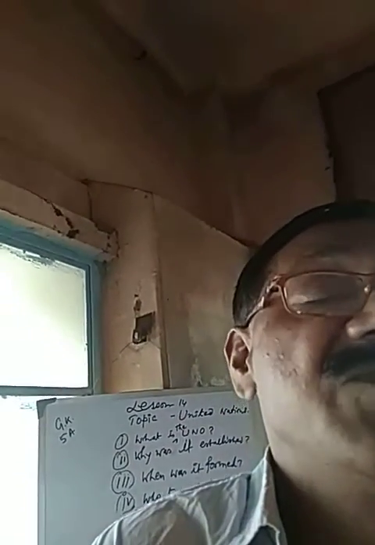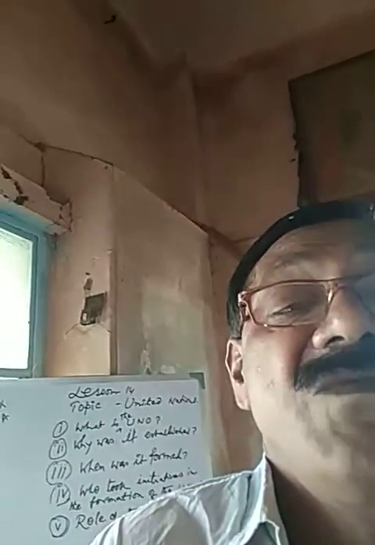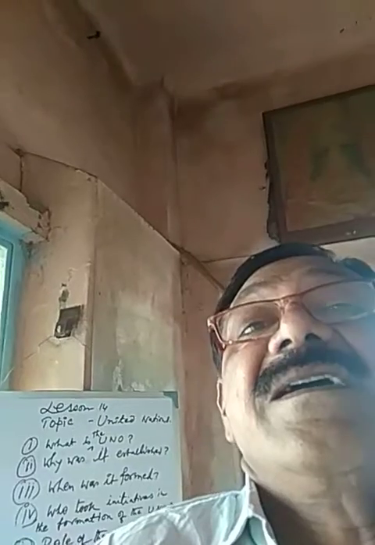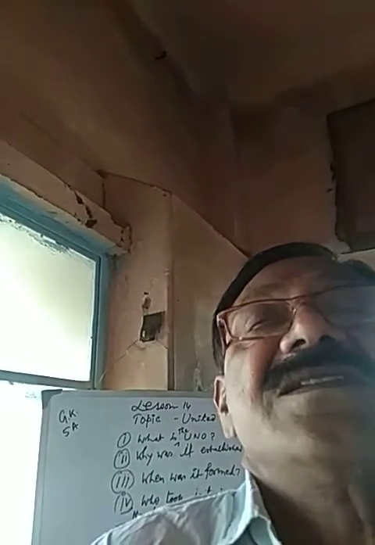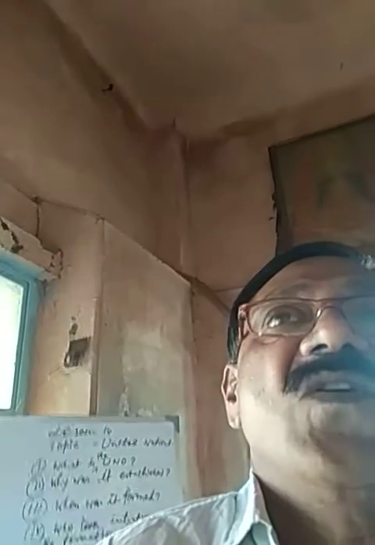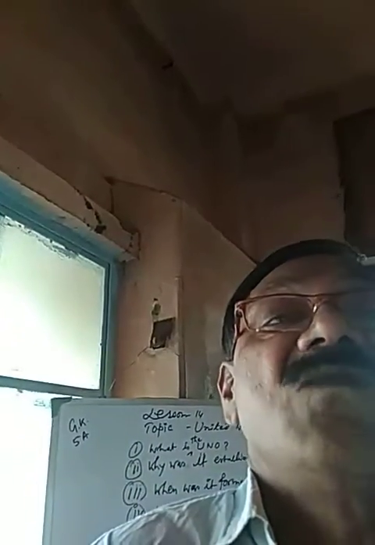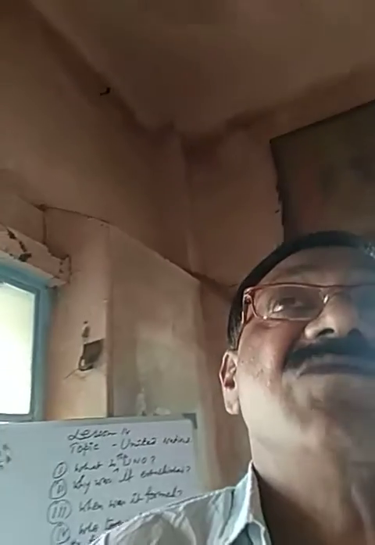What is the full form of UNICEF? United Nations International Children's Emergency Fund. This is the full form of UNICEF. Now, why was UNICEF established?